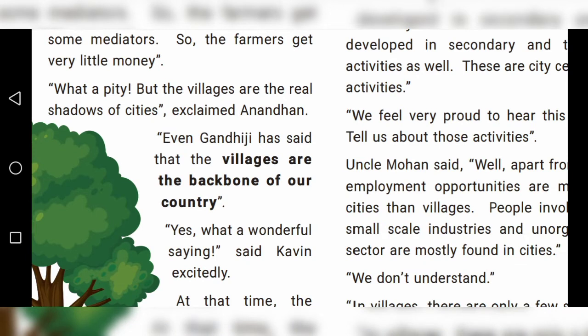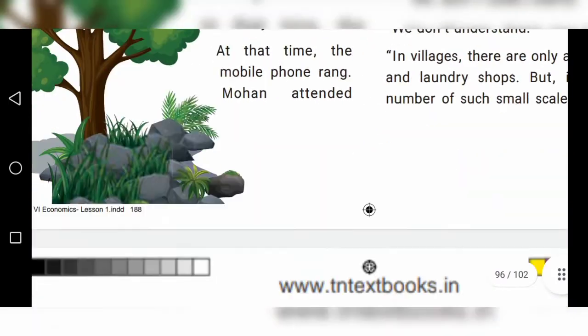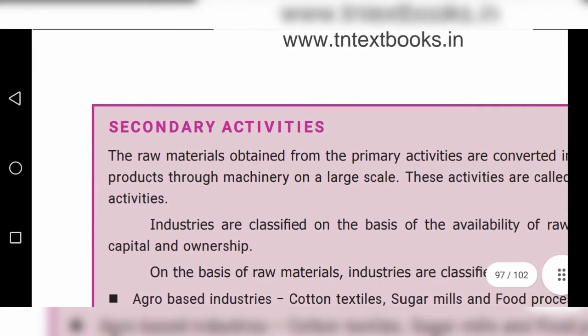These are all very important activities of the village people for the city people. Do you understand, children? Okay. Next, we'll go to secondary activities.